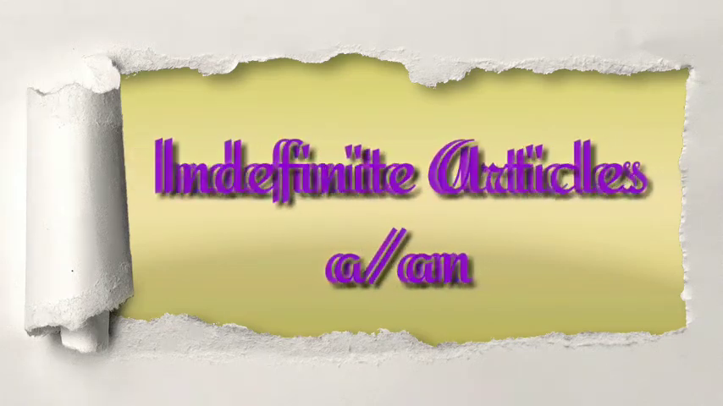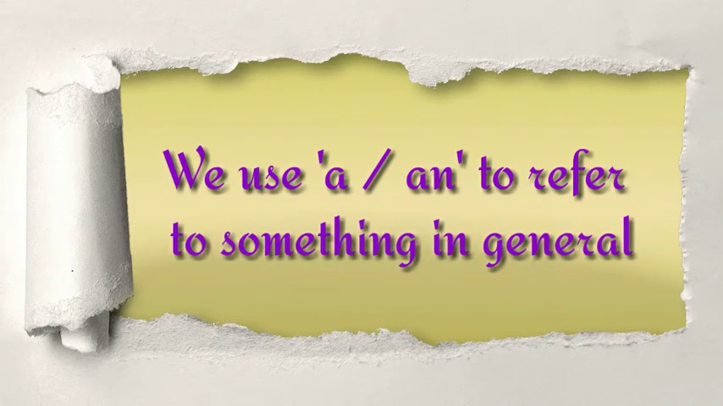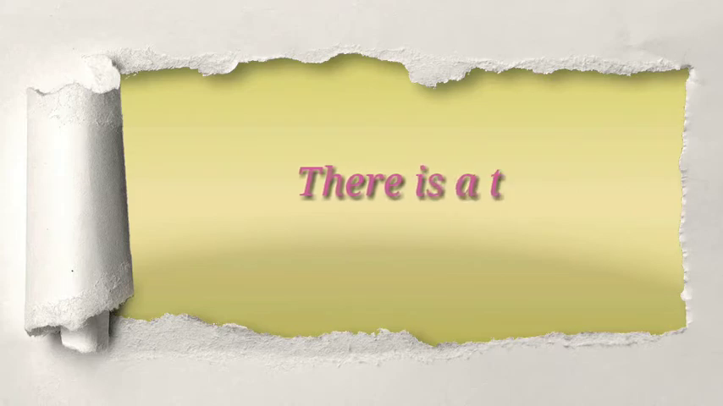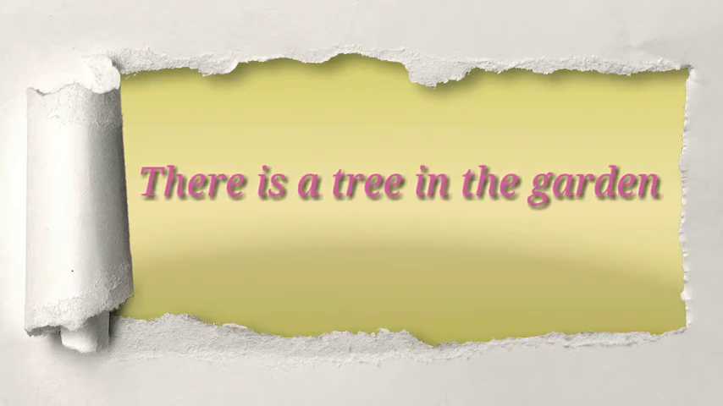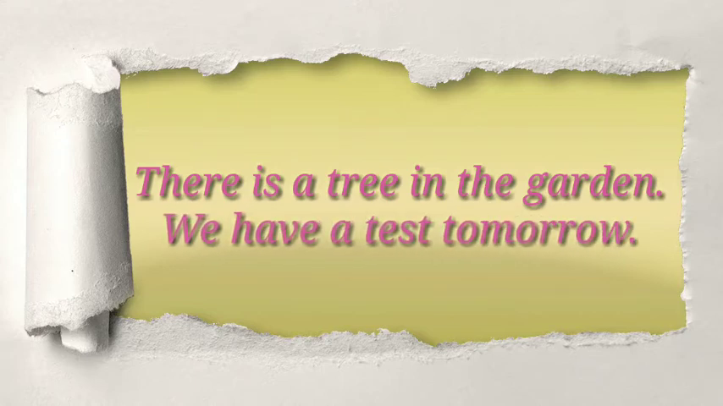So, we begin with indefinite articles. We use a or an to refer to something in general. For example, there is a tree in the garden. We have a test tomorrow. In each case, there is no specific thing being referred to. It could be any tree or any exam.